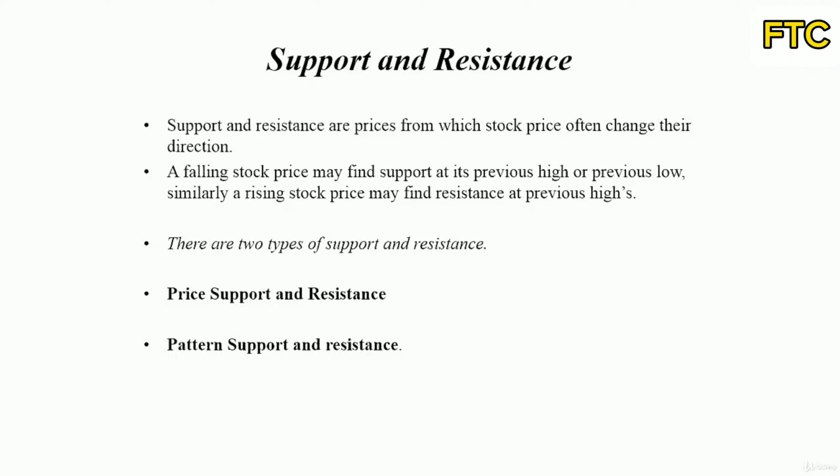Let's go ahead and learn about support and resistance. Support and resistance are prices from which stock price often change direction. A falling stock price may find support at its previous lows, and similarly, a rising stock price may find resistance at its previous highs. There are two types: price support and resistance, whereas the other one is pattern support and resistance.